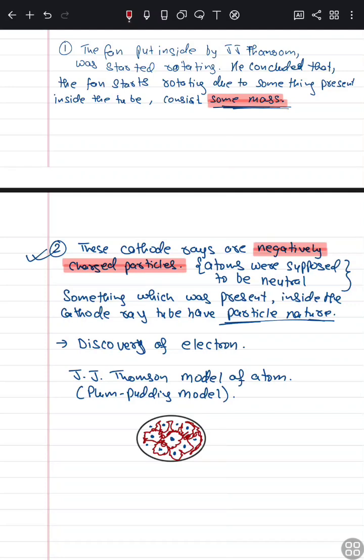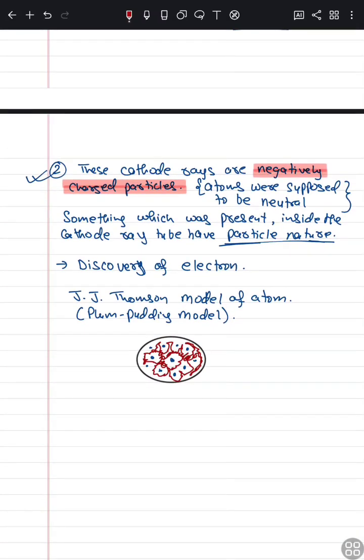And this theory was completely wrong. J.J. Thomson just provided this model on the basis of the finding of electrons. He didn't know about protons, he didn't discover protons, and he didn't even know about neutrons. He just proposed a model where positive charge is uniformly distributed all over the area, with electrons embedded in it. This cannot be possible at all, because positive and negative charges would clash with each other, and the atom would be destroyed at any cost. So after that, there was a model known as Rutherford's model.